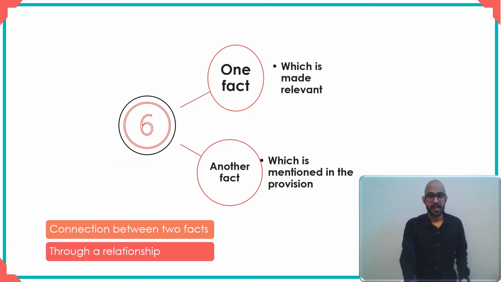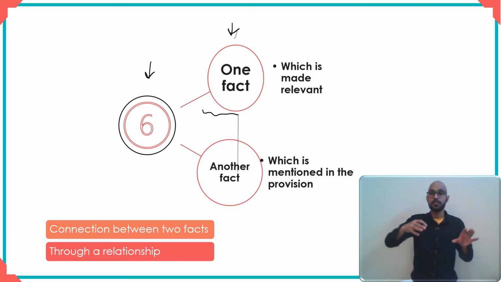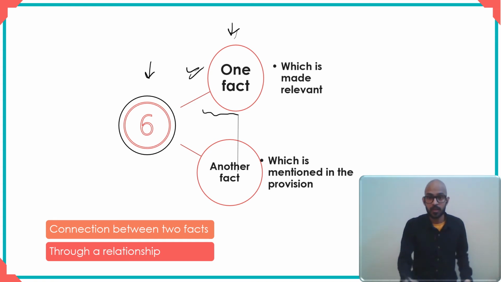So section 6 has to follow our template. Like we saw, it contains one fact, right? That one fact is made relevant by section 6. In other words, section 6 declares that fact to be relevant. If you recollect, section 5 said that the sections hereinafter will declare facts to be relevant. So section 6 declares one fact to be relevant. It is made relevant by section 6. Then there is another fact. What is the another fact? That another fact is something which is mentioned in the provision itself. Now that we've understood this structure, let us look at it in some detail.